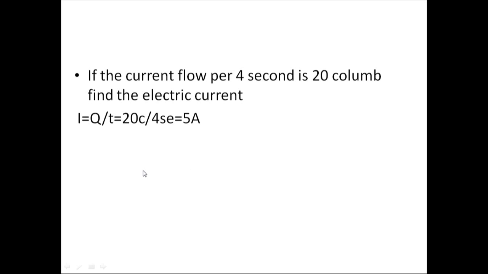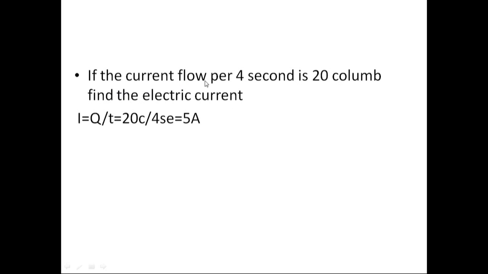Let me explain this example. The current flows per 4 seconds is 20 coulomb, which means 4 seconds is the time, and 20 coulomb, the unit of charge being coulomb, is the charge.